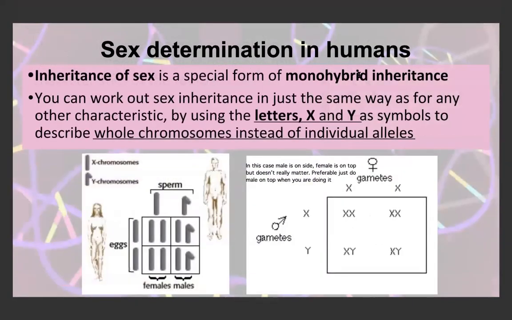The inheritance of sex is a special form of monohybrid inheritance. We know that monohybrid inheritance is when a trait is determined by only one gene. Now, obviously, it's not just a single gene, but an entire chromosome. But it's the same process where you can use a Punnett square to determine the sex of an organism.